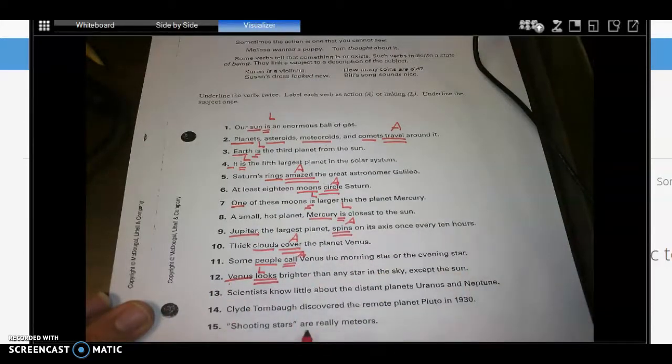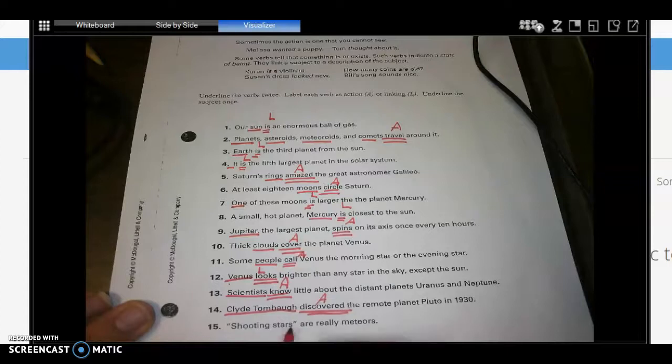Okay, scientists know a little about the distant planets Uranus and Neptune. We know our verb is know. Our subject is scientists. Is that action or linking? Are the scientists doing the knowing? They are, so it's action. Okay, Clyde Tombaugh discovered the remote planet Pluto in 1930. Discovered is our verb. Who discovered? Clyde Tombaugh. Is that action or linking? Action.